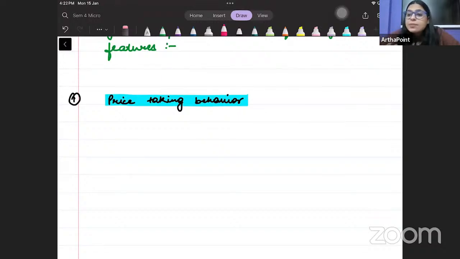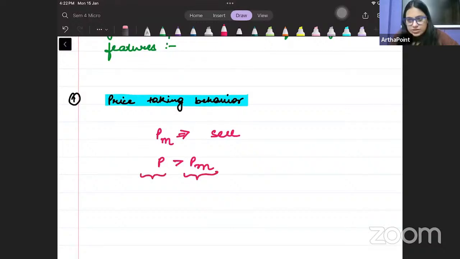तो अगर मार्केट के प्राइस को इम्पैक्ट नहीं कर पाऊंगी, if I will not be able to impact the market price, I can do three things. Either I will take the price given in the market as taken and sell at that price, या तो जो market price बोल रही है उसी पे बेच डालो, or I will go ahead and sell at a price more than market price. But then why will people buy from you? If other firms are selling at a lower price, market में कम price में वो चीज मिल रही है, and you want to sell at a higher price, will anybody buy from you? No. So then you will not be able to sell the product.